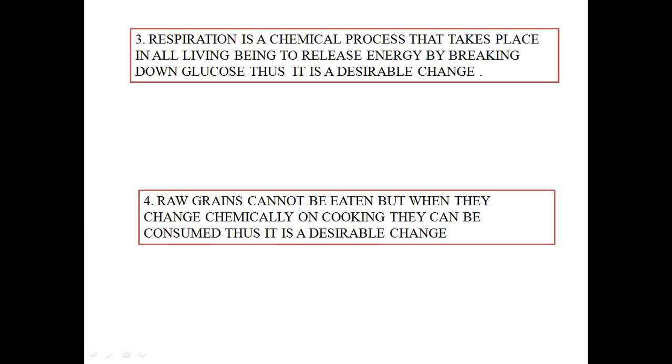That means our body can easily digest them and convert them into body components so that we can derive energy and necessary body components from these compounds. Now, raw grains cannot be eaten in the way they are. So they need to be changed chemically on cooking, and they can be consumed after this process.